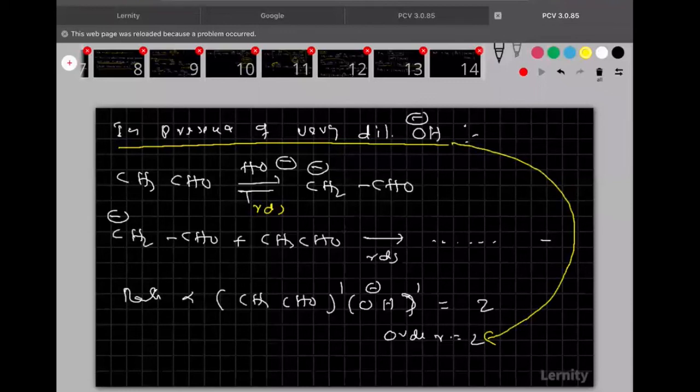Is it clear? In case of very dilute OH⁻, order will be 2. And in case of dilute OH⁻, order will be 3.